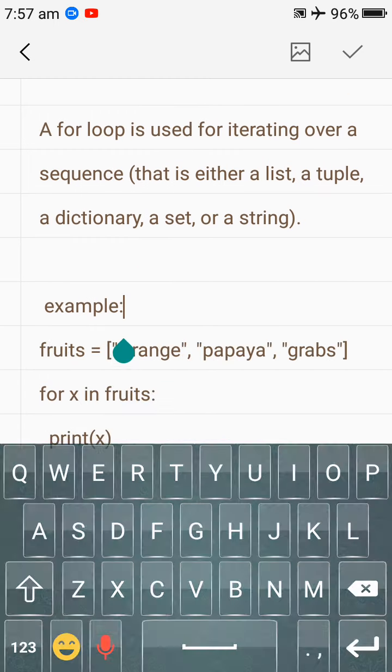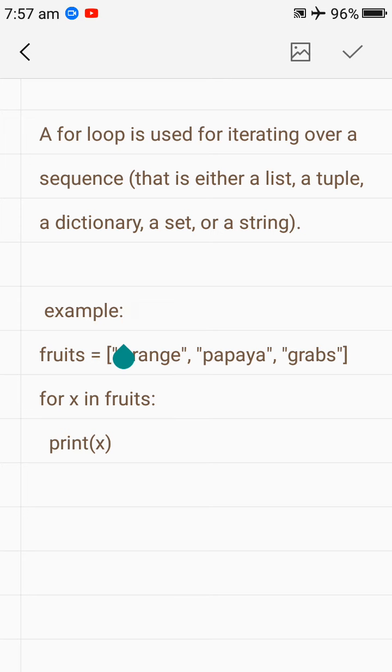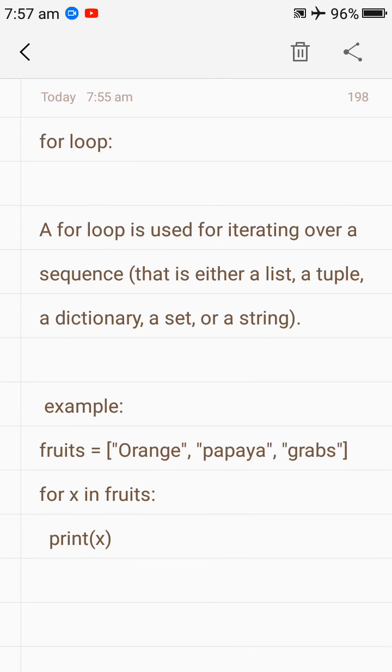As you can see here, we have taken the example of fruits. Fruits equals first element orange, second element papaya, and third one grapes. If you want to iterate over all the elements of this list, then you can write for x in fruits. So x starts from index 0 to the last index, and all the elements of fruits will appear by using this statement, for x in fruits.